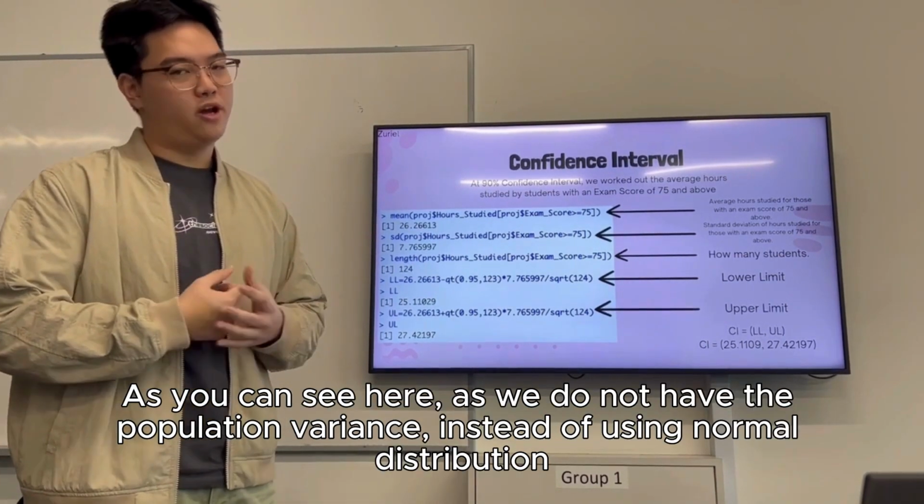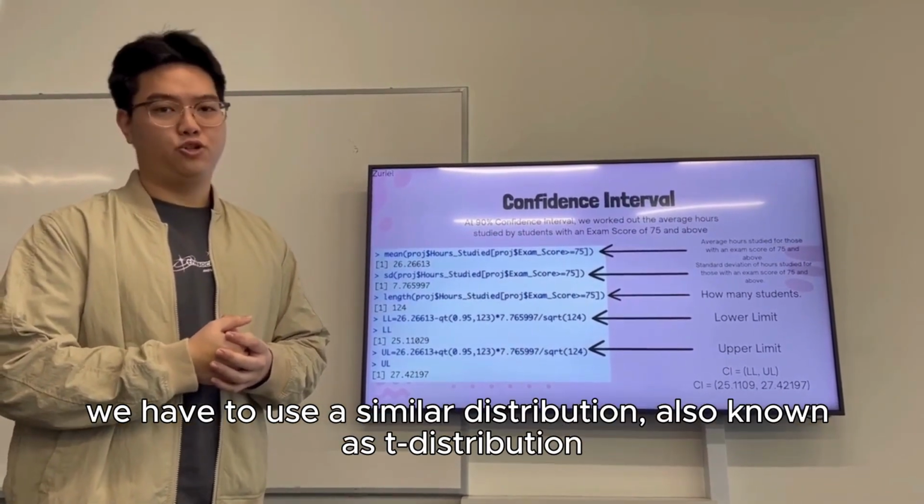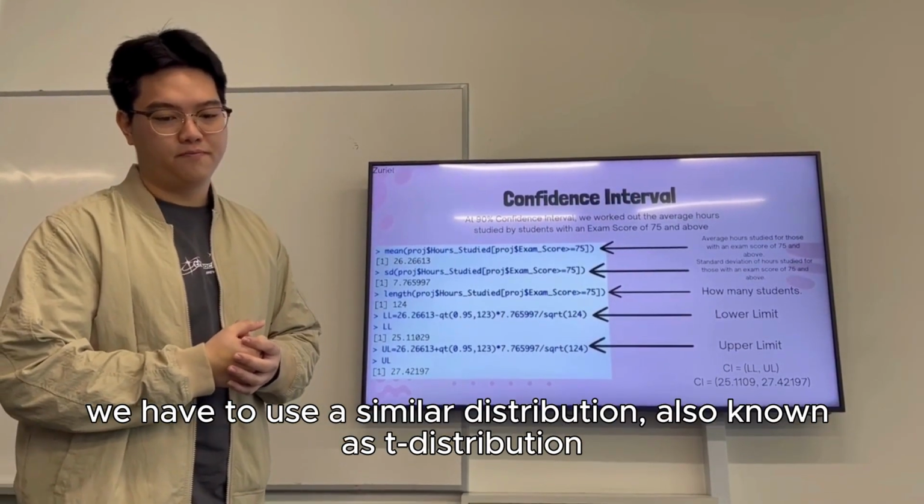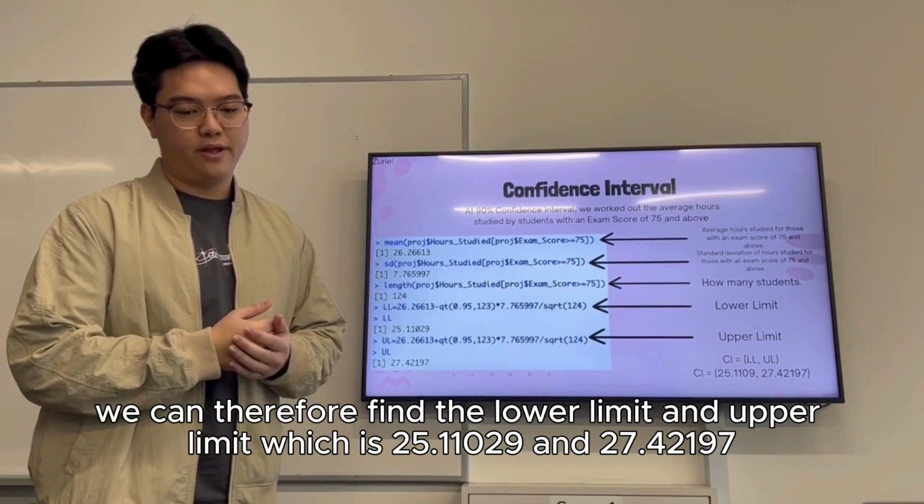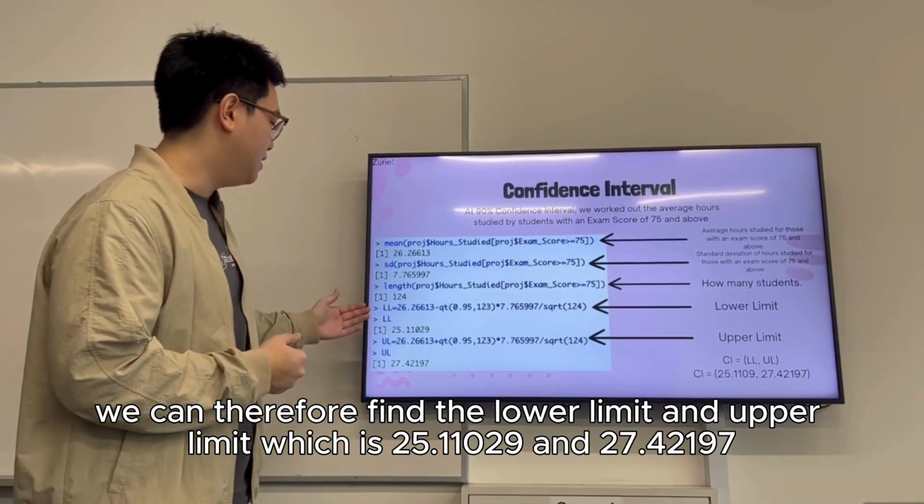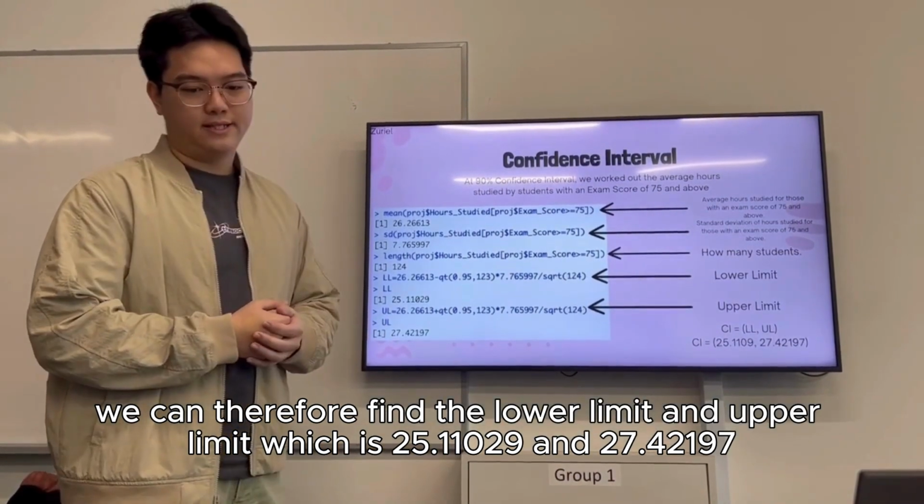As you can see here, as we do not have the population variance, instead of using a normal distribution, we have to use a similar distribution, also known as a t-distribution. So following the t-distribution and a confidence level of 90%, we can therefore find our lower limit and upper limit, which are 25.11029 and 27.42197.